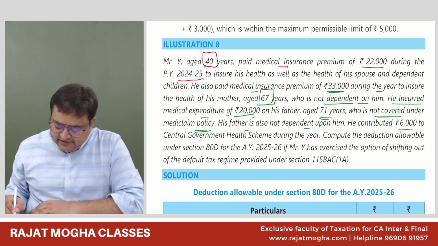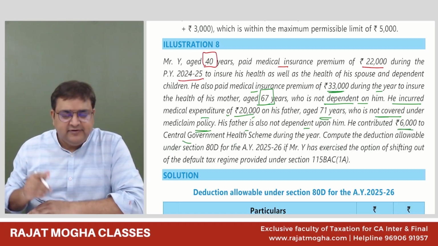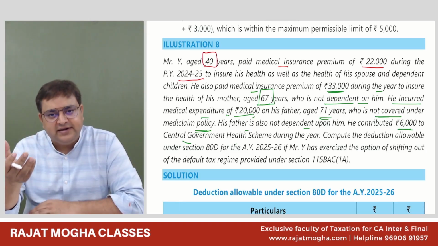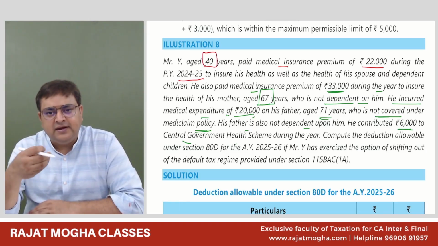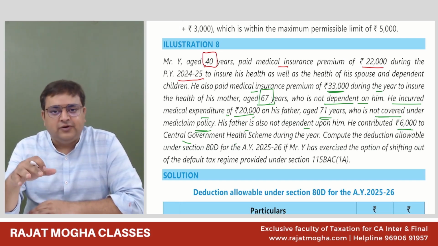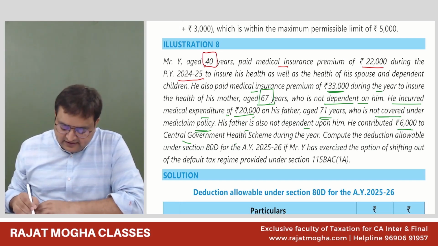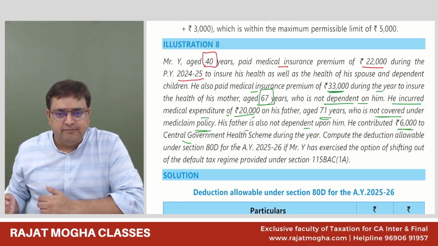He contributed 6,000 to Central Government Health Scheme during the year. Whether CGHS scheme is also covered under 80D? Yes. It is also a kind of health insurance from the central government, which a central government employee can pay. Generally when we say CGHS, this is for the employee himself.